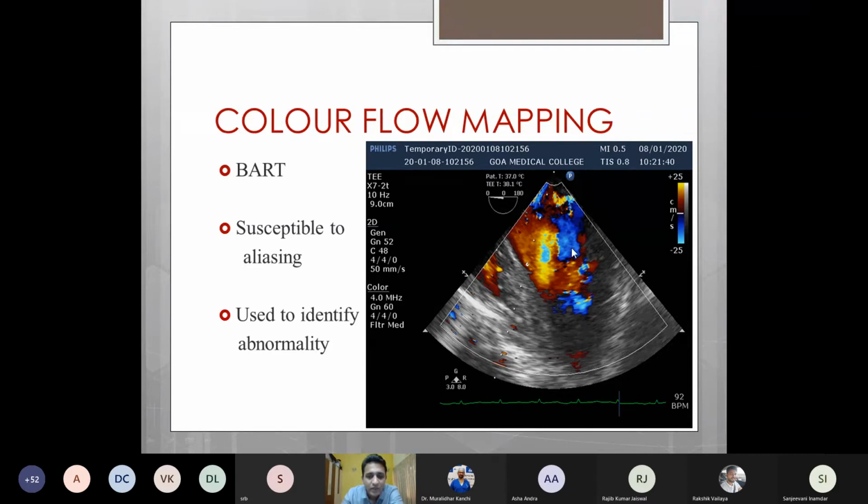Since pulse wave Doppler technology is used in this, it is also susceptible to aliasing. So only a limited frequency or velocity can be used in color flow mapping. Hence, this is used only to identify the abnormality, which is later interrogated in detail using either pulse wave or continuous wave Doppler.